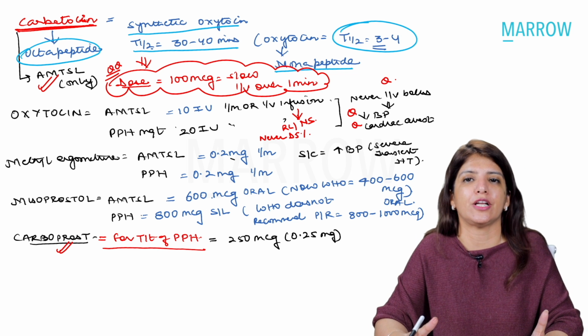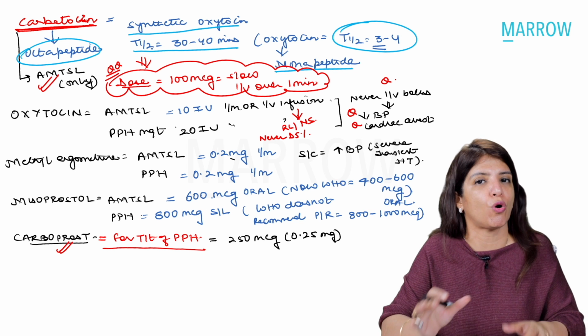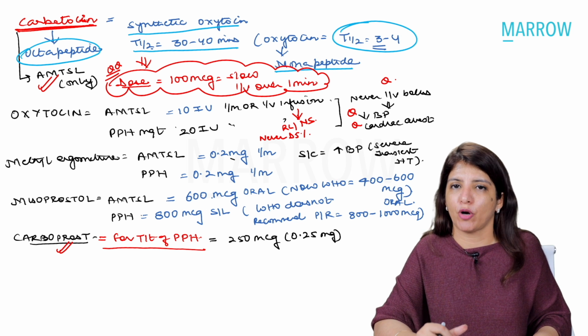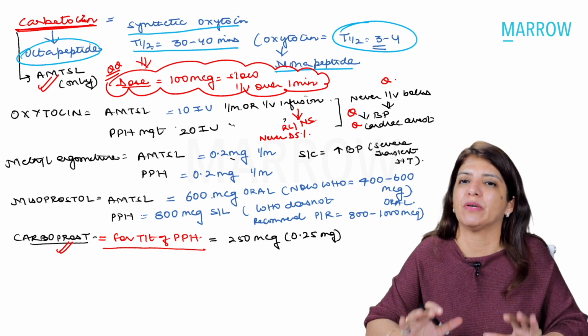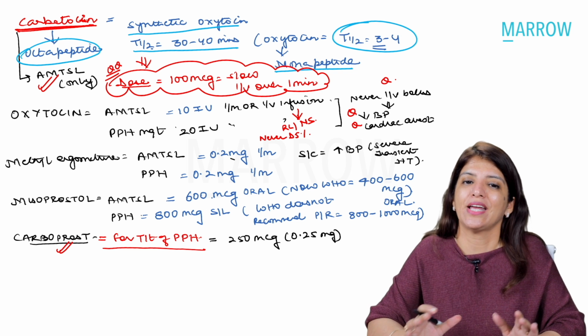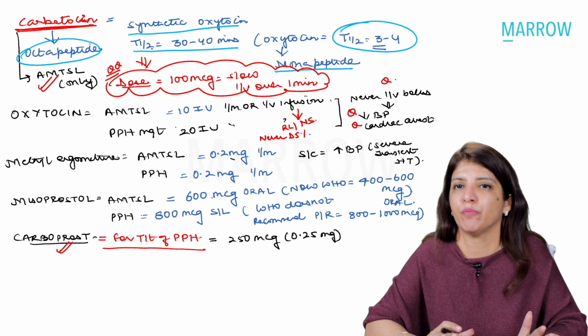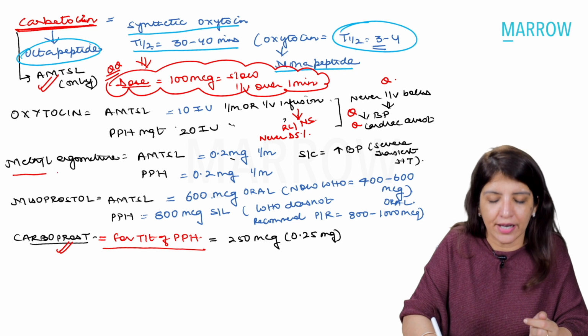Both of them are released by the posterior pituitary, so oxytocin also has some antidiuretic properties, and that is why it should not be given along with electrolyte deficient media. That's again a very important thing. Then comes methylergometrine.